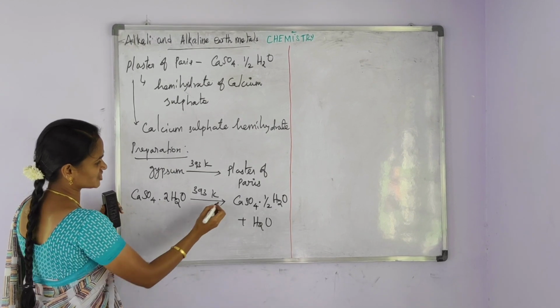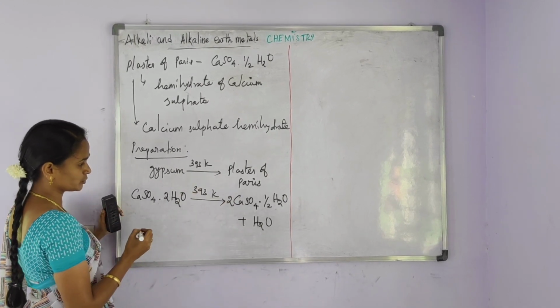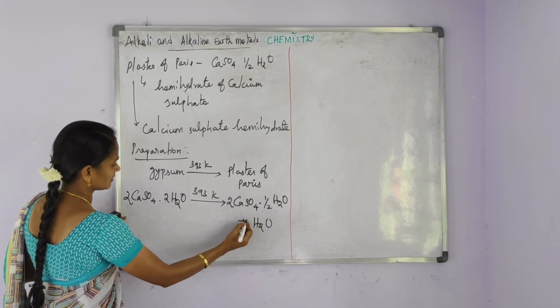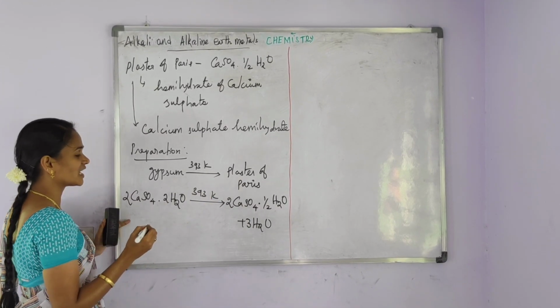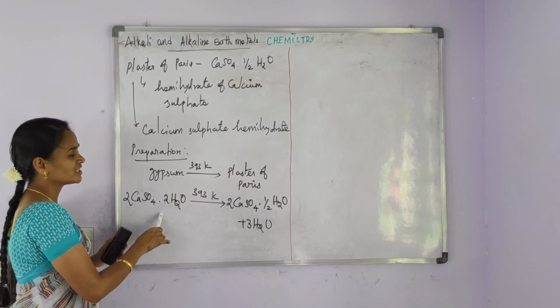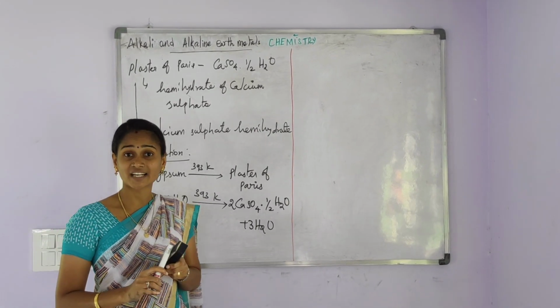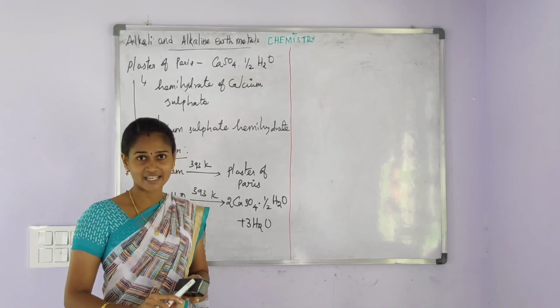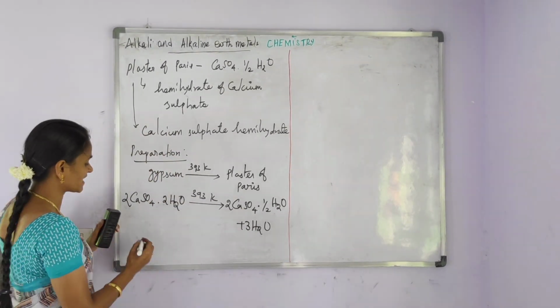Balancing the equation, here 2, and then here 2, and then here 3. Now the equation is balanced. Gypsum on heating at 393 Kelvin forms calcium sulfate hemihydrate, that is plaster of Paris.